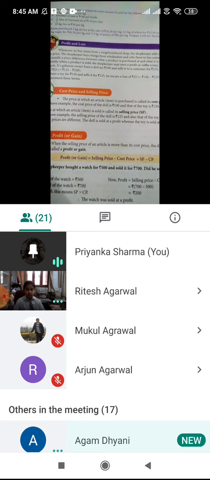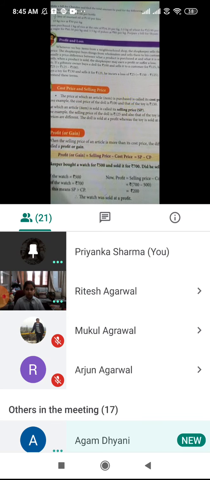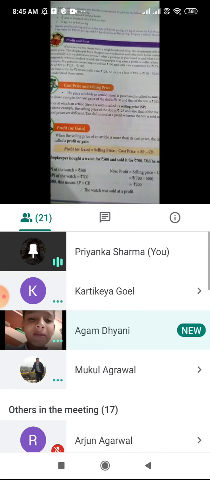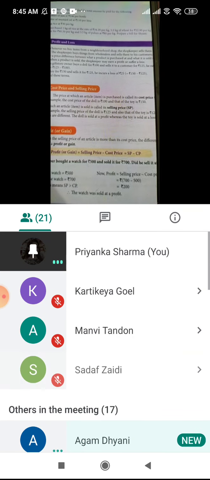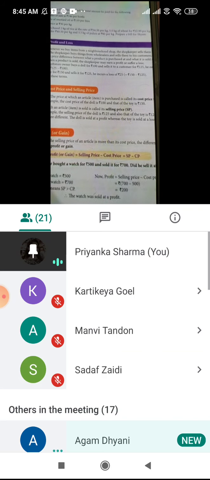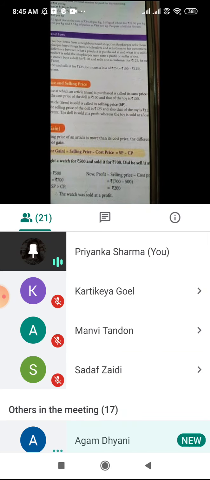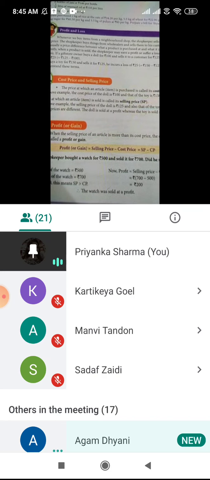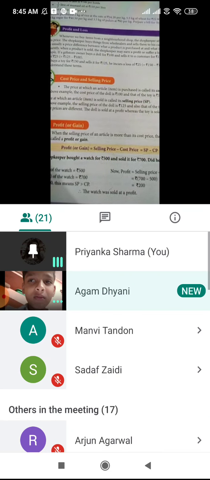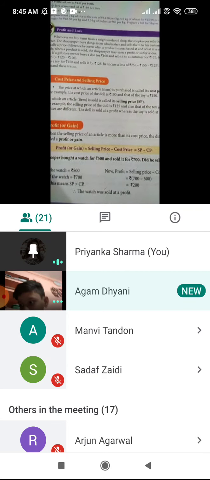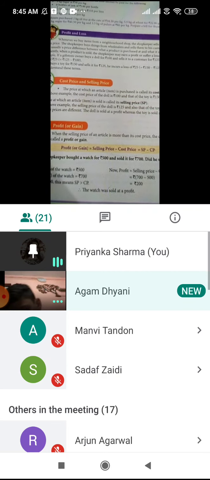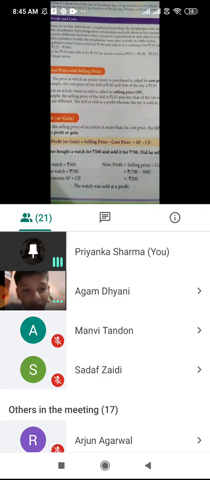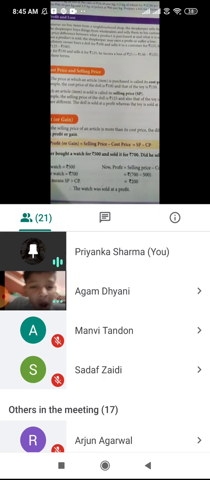Which is more, the cost price or the selling price? Yes, the selling price is more. And whenever the selling price is more than the cost price, then we have profit. Obviously, you have purchased the teddy bear for 500 rupees and then you have given it to your friend for 600 rupees. So 100 rupees you got extra. That 100 rupees is your profit.